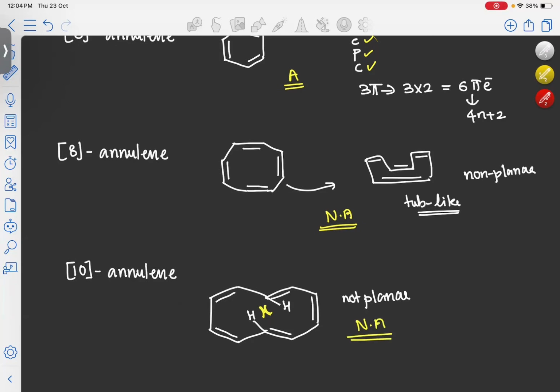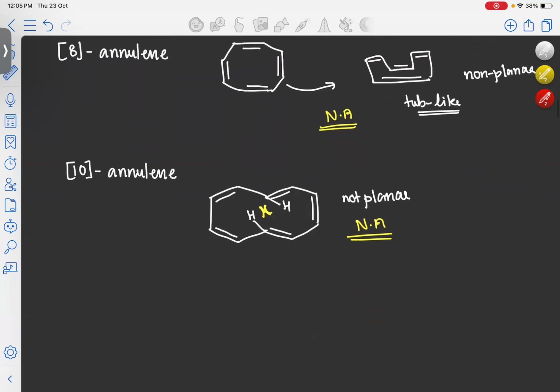So [8]-annulene is also non-aromatic, and [10]-annulene is also non-aromatic. Here [8]-annulene is non-aromatic due to its tub structure, and [10]-annulene is non-aromatic due to non-planarity, because of the 2 hydrogens which are pointing inside the ring.